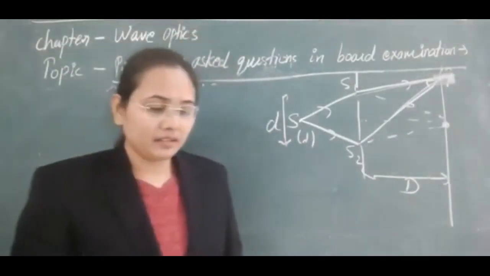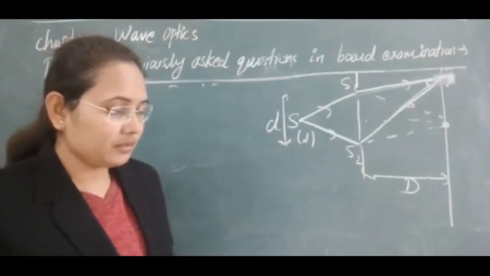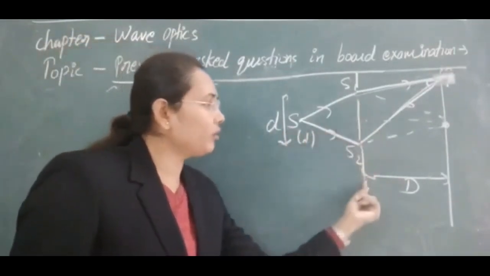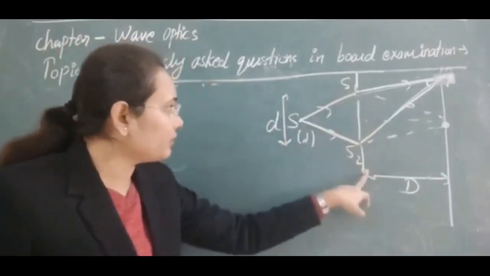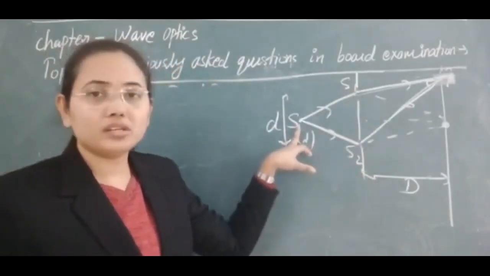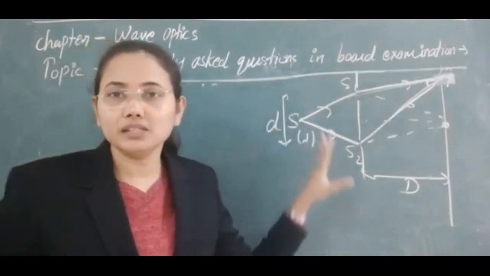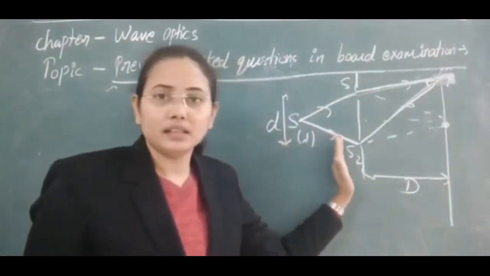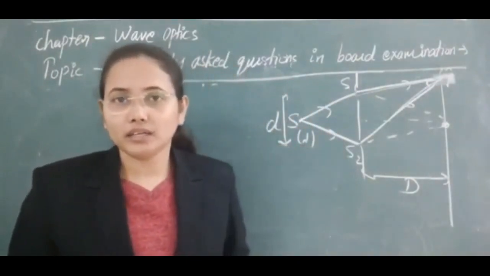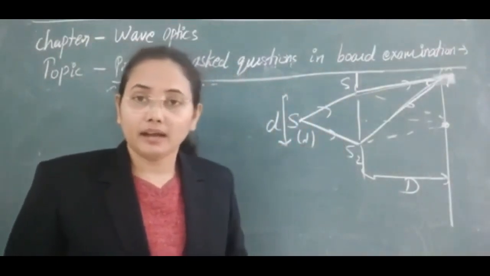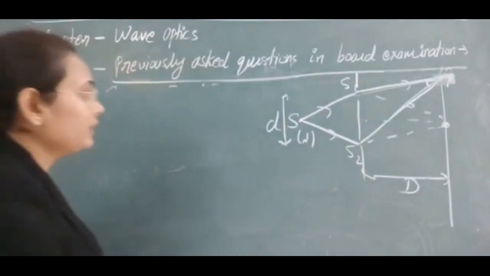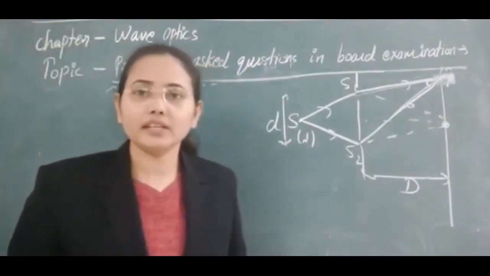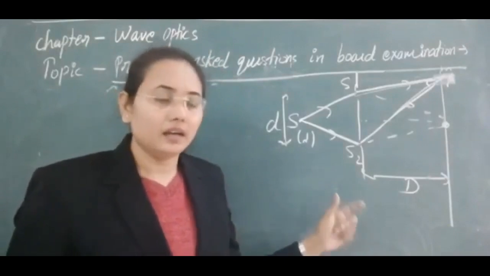Here the question is: what if we move the source slit closer to the plane of the two slits? This is the plane of the two slits, and this is the source slit through which we have made these two coherent sources. If you move this towards the plane, what will be the effect on the interference pattern here? To see the interference pattern distinctly, there is a condition, that is,